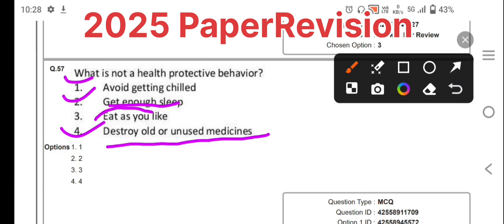But eating as you like is not a protective behavior, because you should control your eating. That may lead to food poisoning or food-related issues, obesity. So this question is related to food and obesity.